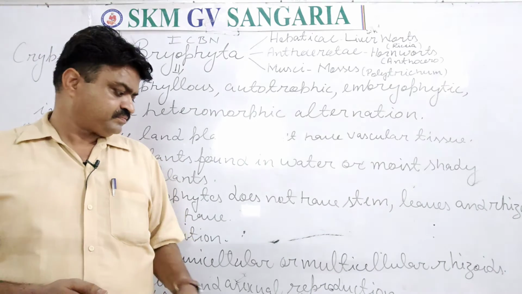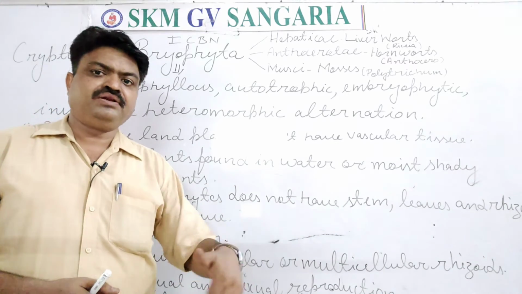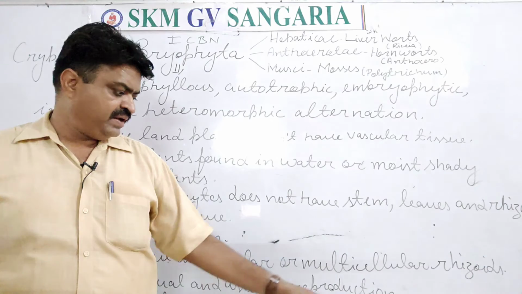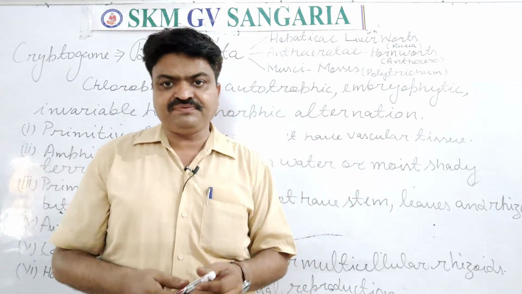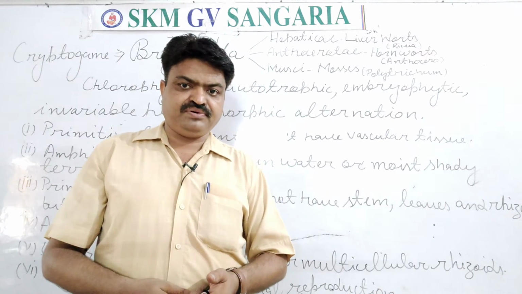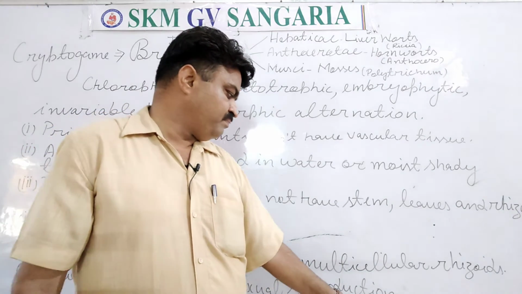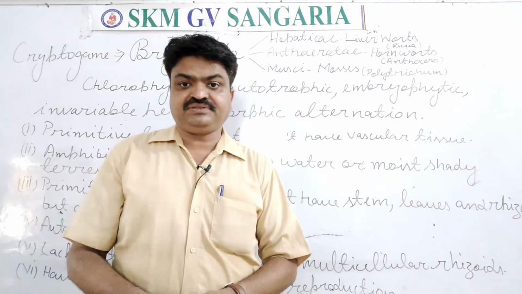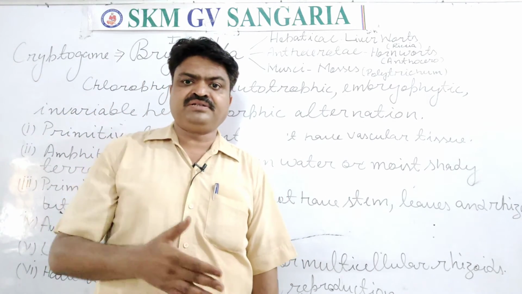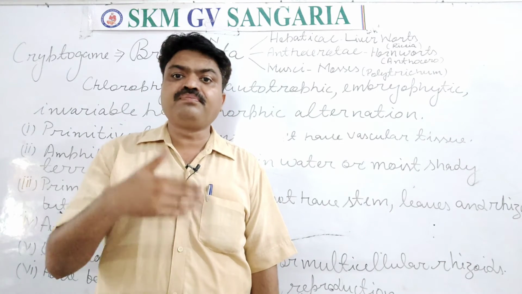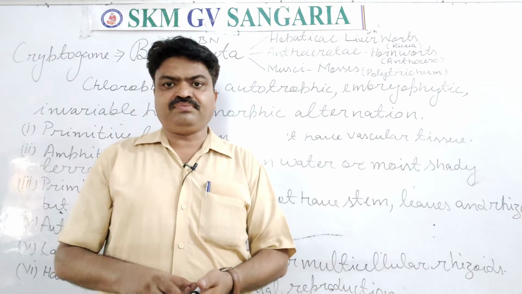In this, bulbils means they produce bulbs, and with the help of those bulbils a new plant or new bryophyte is produced. Like this, in fragmentation, many fragments are produced, and from each fragment a new plant is produced. It is known as fragmentation. With this, protonemal branches means the higher bryophytes have branches, and from those branches the new plants or new bryophytes are produced. So it is asexual reproduction.